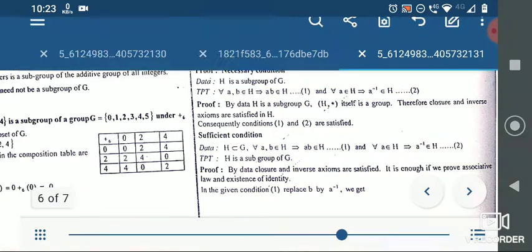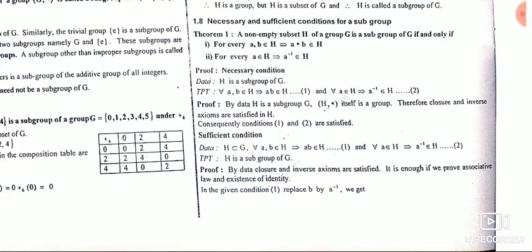So what is the proof? By data, closure and inverse axioms are satisfied. The first condition is closure and the second condition is inverse. To show that it is a group, we need two more conditions. One is the associative condition and one more is the identity condition, right?